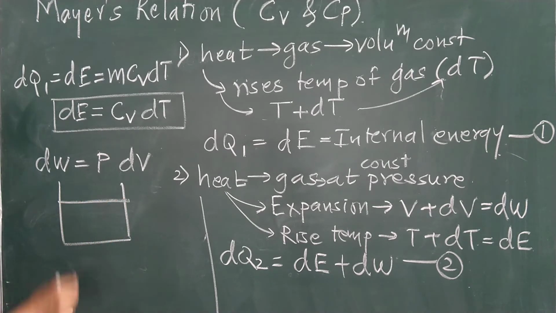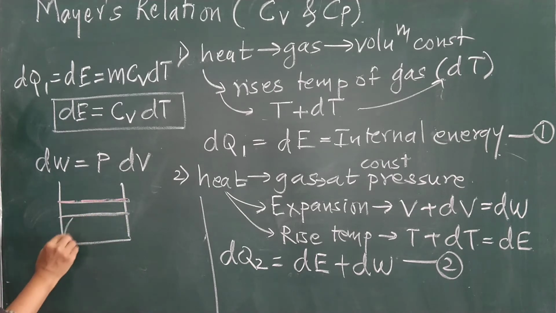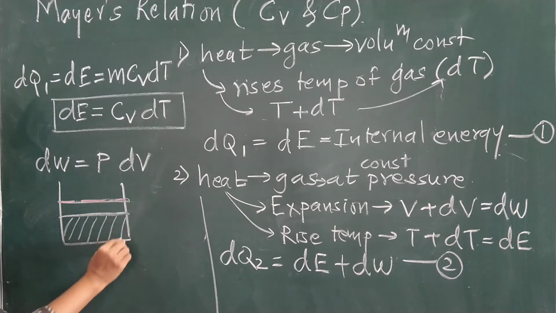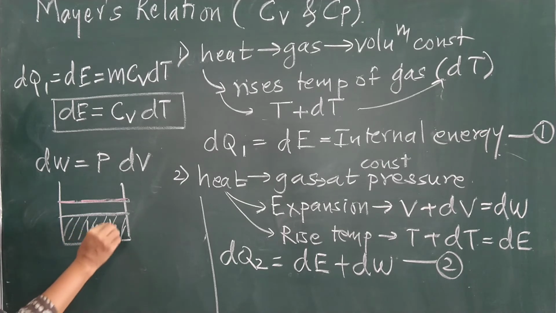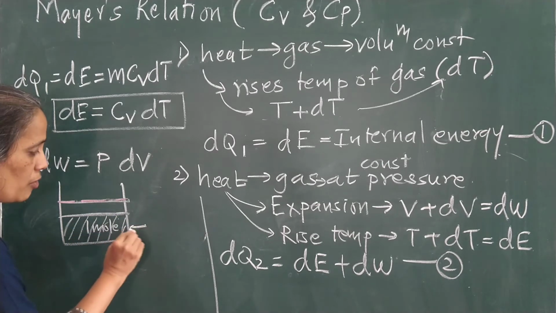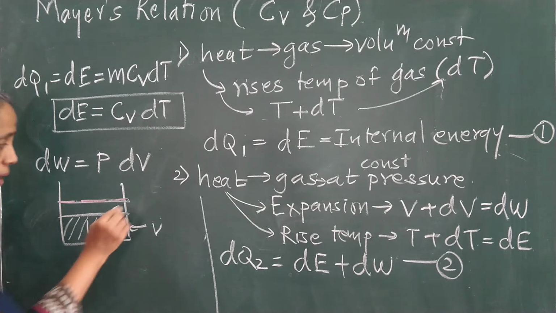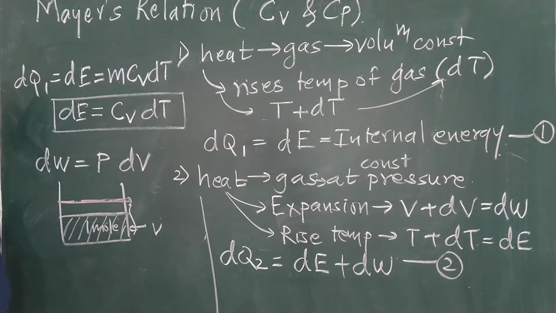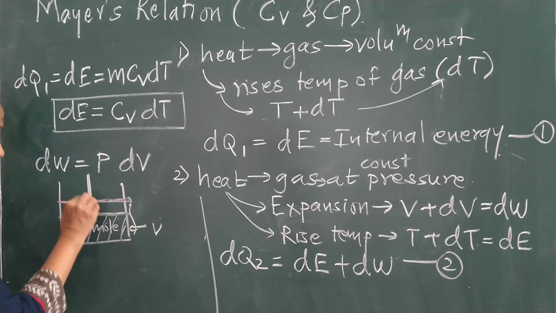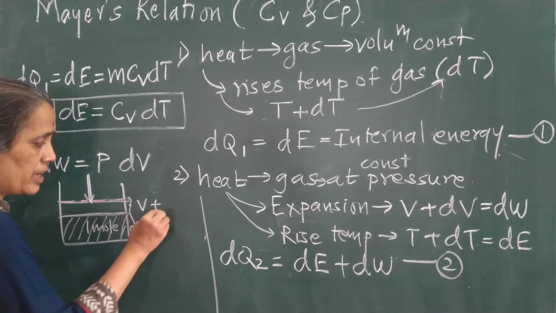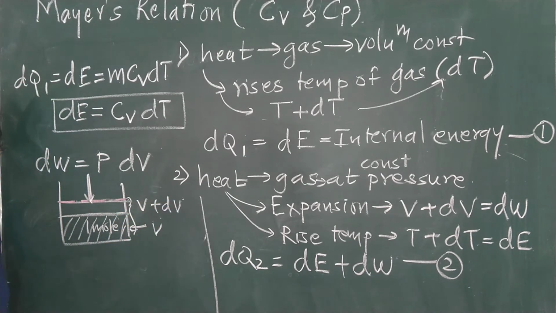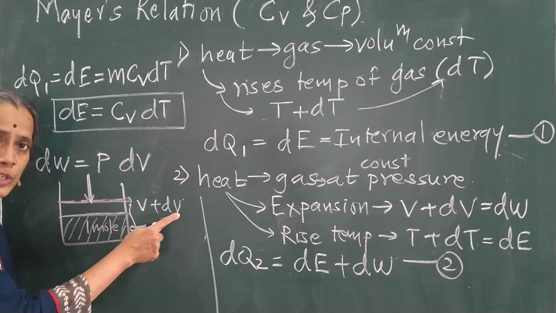The piston will get displaced. This was the original piston. Here 1 mole of gas is enclosed. Its initial volume was V. But when it undergoes expansion due to rise in temperature, the volume will become V plus dV. Means change in volume is what? dV.